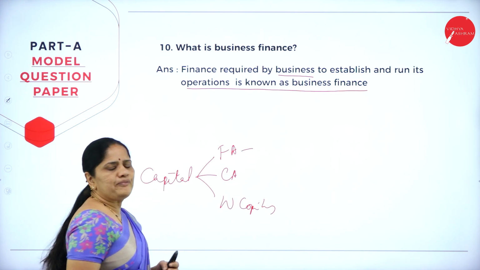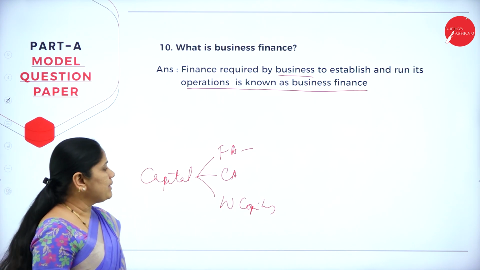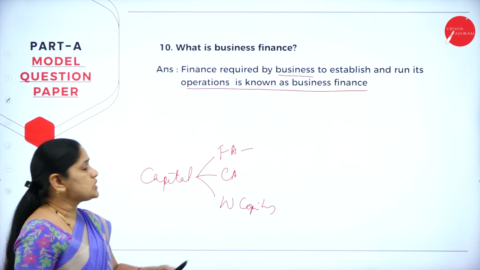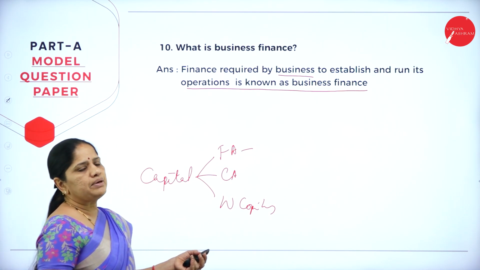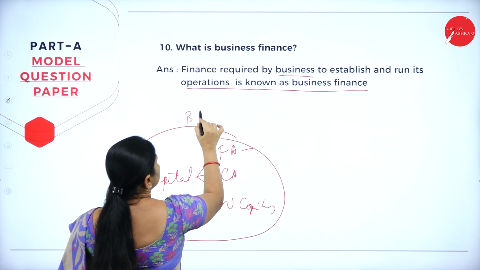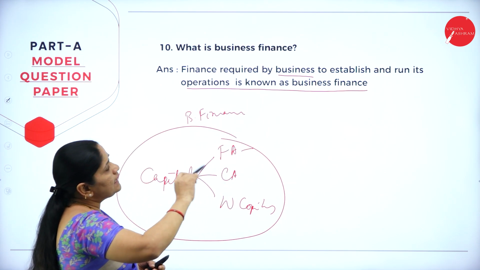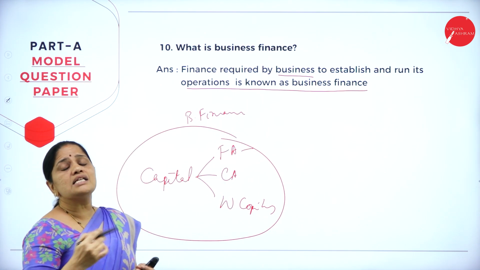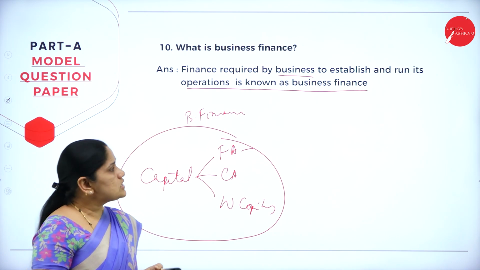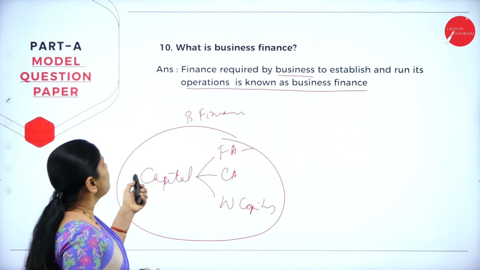So, to buy the fixed assets, we need money. To buy the current assets also, we need money. And to run the affairs of the business, the day-to-day expenses also, we need working capital. So, in whole, all of this comprises business finance. It is the money needed to establish and run its operations. Even to establish the business, we need money. To run the business also, we need money. On the whole, we can call it business finance.